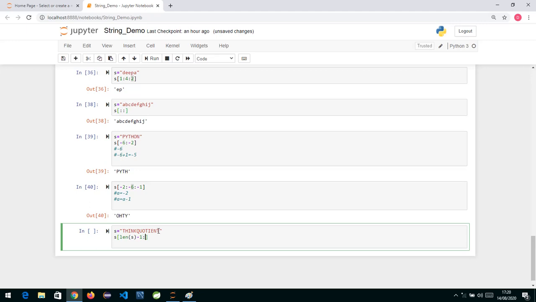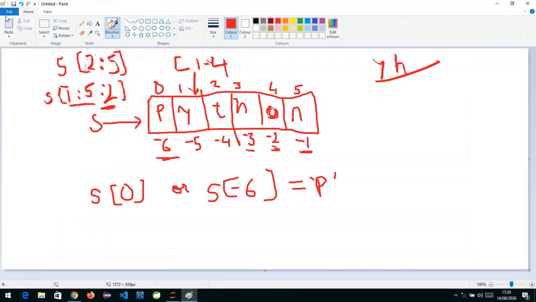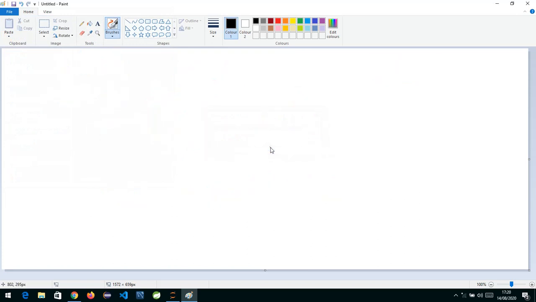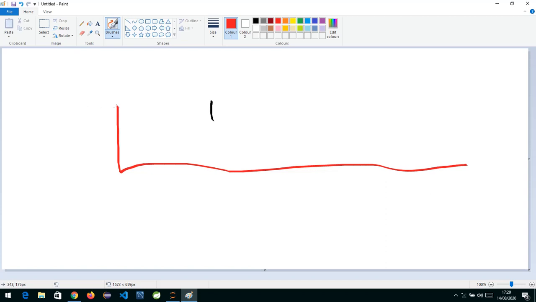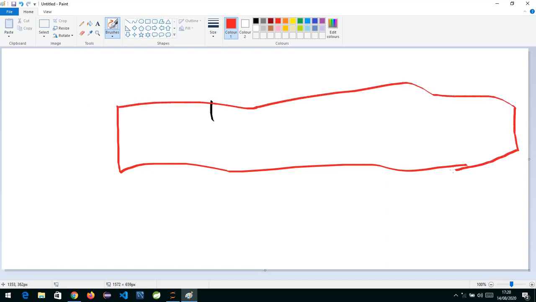Where I have to stop over here is, so if you take the word think quotient, I'll just take a new thing over here. Suppose we draw a big block, and in this block we put the word think quotient.